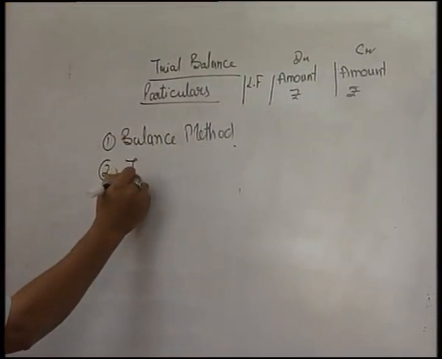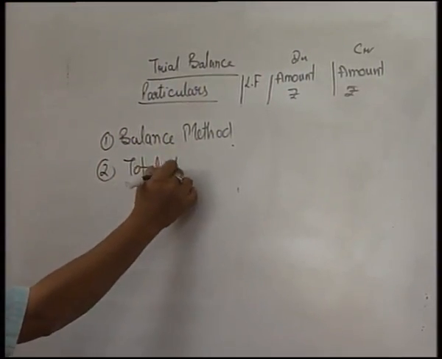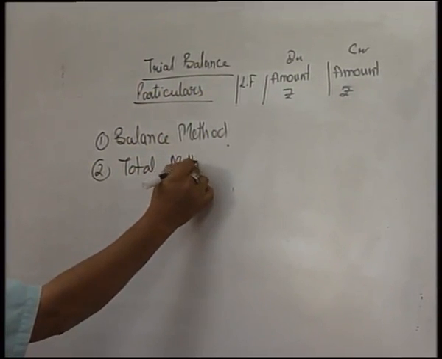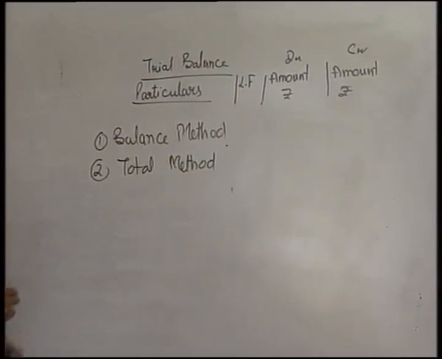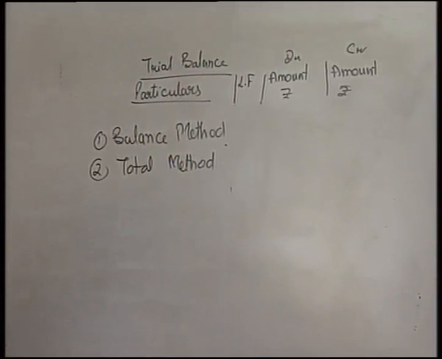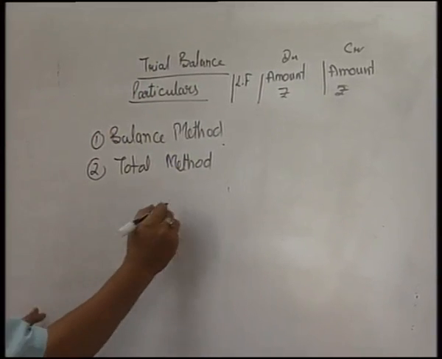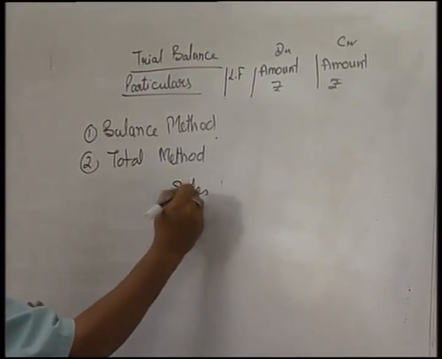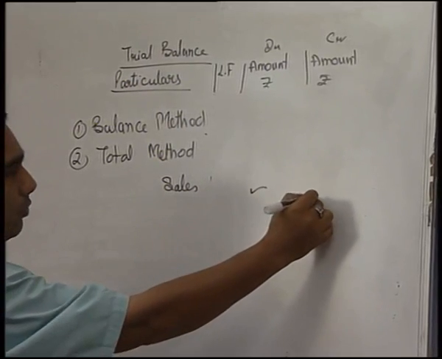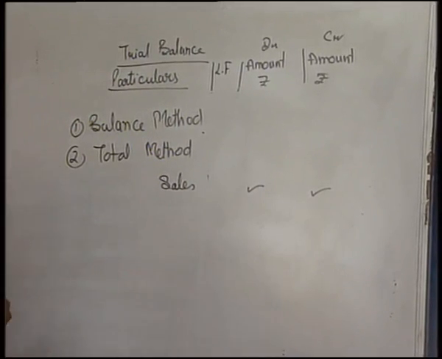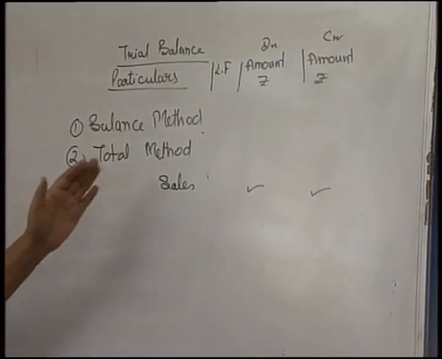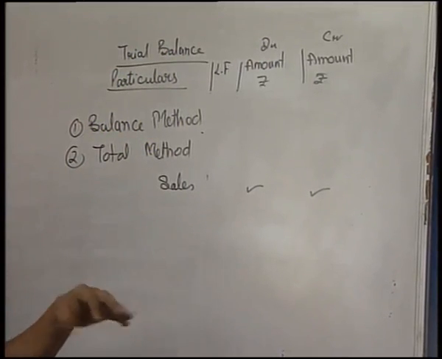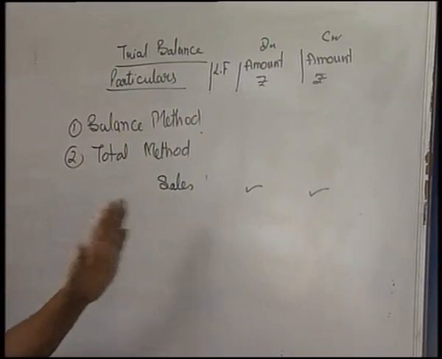There could be another method known as the total method. In this method, whatever the totals are of the debit and credit sides, we simultaneously record both. For example, if you are going to write the sales, whatever the total on the debit side and whatever the total on the credit side, write both the totals. Normally sales have only credit balances, but in case something is there, write both.